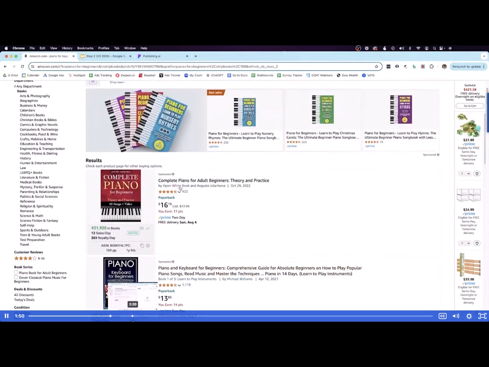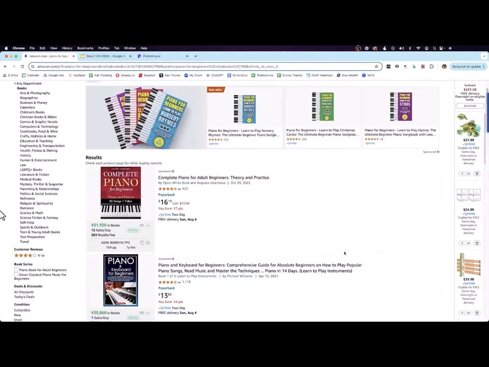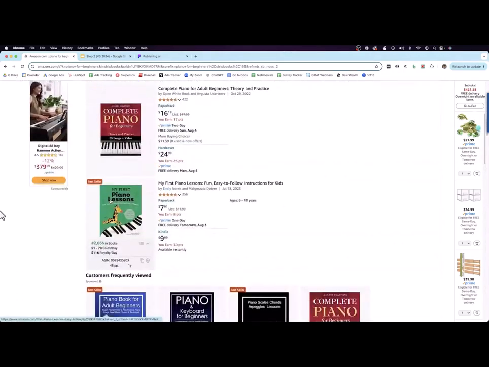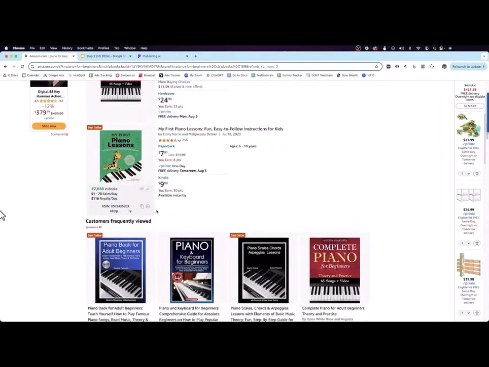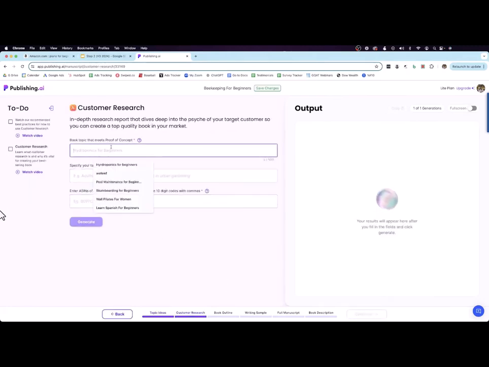So this one, as an example, Complete Piano for Adult Beginners Guide is making $83 a day. So that's like $2,500 a month. This one's making $42 a day, over $500 a day, over $100 a day. So clearly there's a lot of demand for piano books. So that's really all I need to see to feel confident that I could make a book about piano and make it sell and make money with it. But for the case of this example, I want to make a book about beekeeping for beginners. So we'll just skip this.